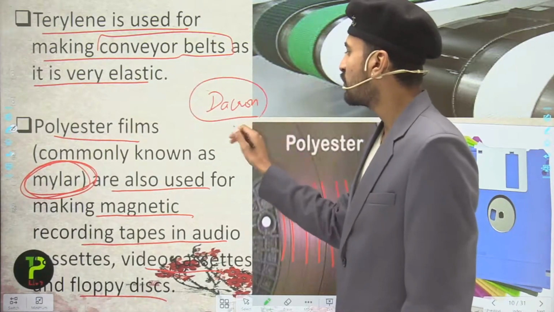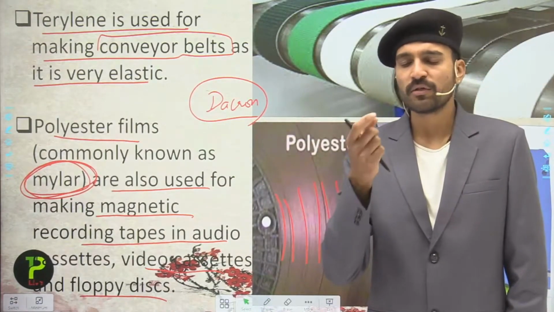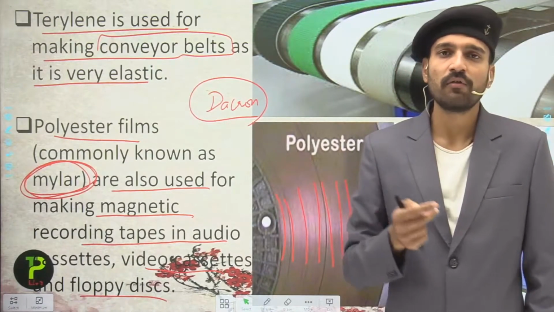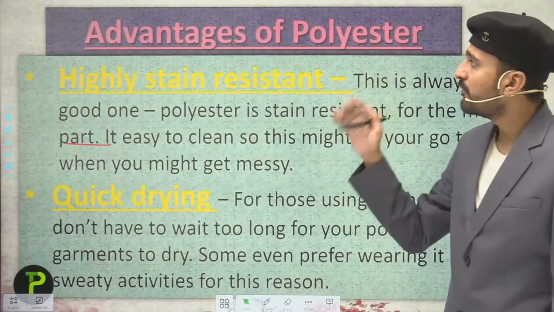So this is also what? This is a terylene polyester. And remember, if I talk about terylene, mylar, Dacron, these all are what? These all are polyester. So now students, let us move into the advantages of polyester.